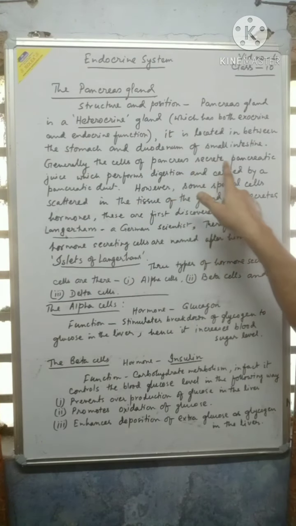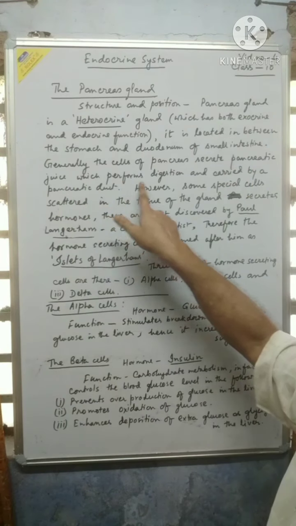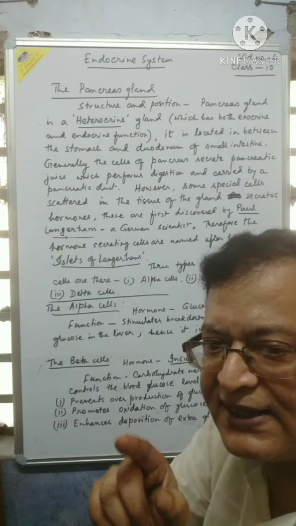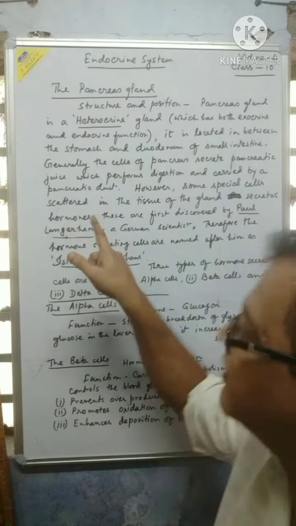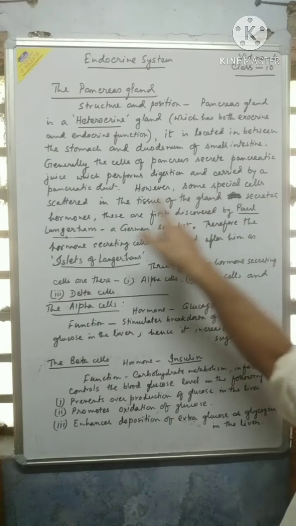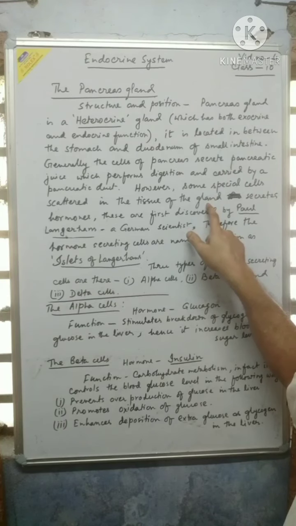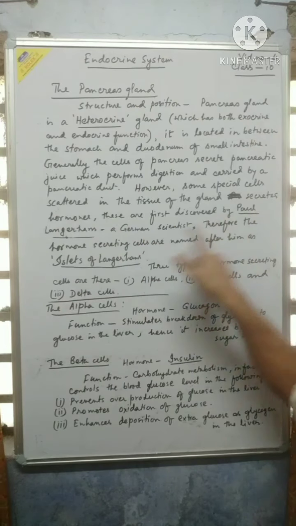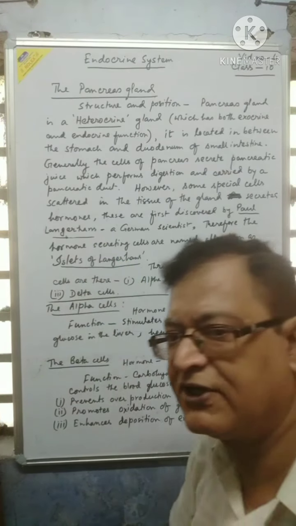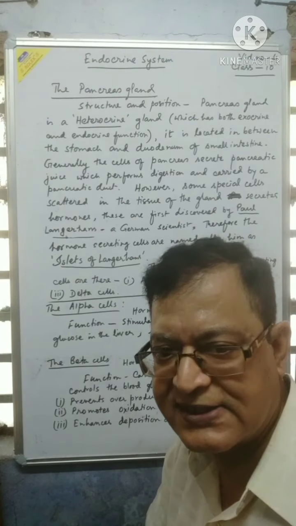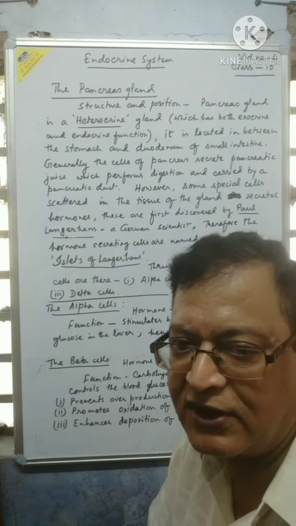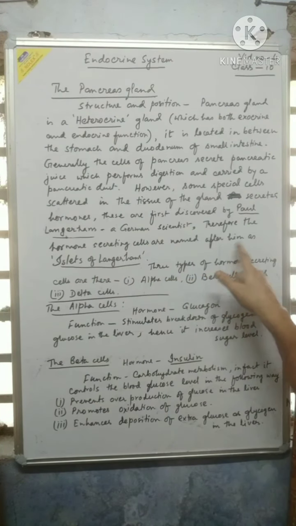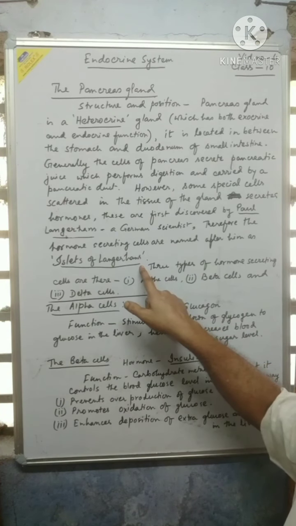Generally the cells of the pancreas secrete pancreatic juice, which performs digestion and is carried by the pancreatic duct. Hence, this function is exocrine function, that is digestive function. However, some special cells scattered in the tissue of the gland secrete hormones. These were first discovered by Paul Langerhans, and hence, after his name, these hormone secreting cells are called islets of Langerhans.